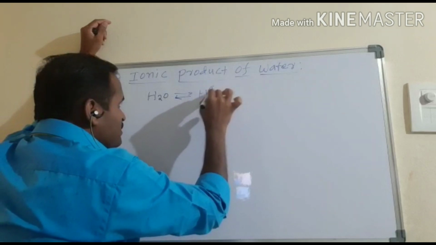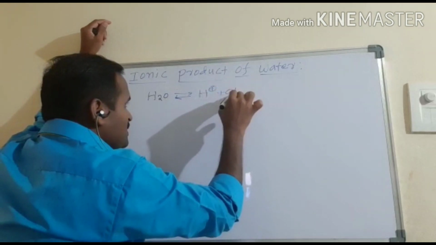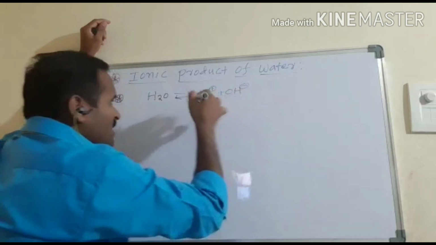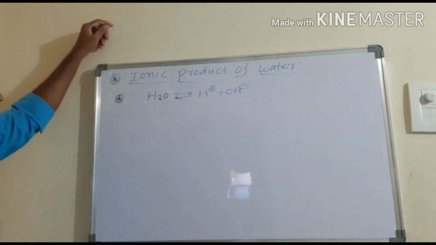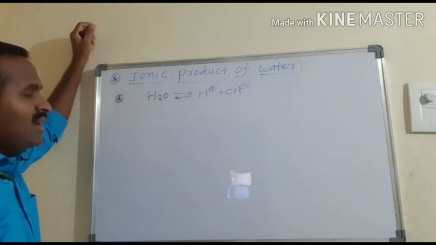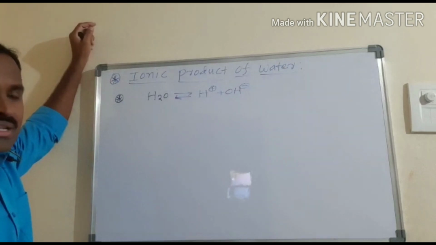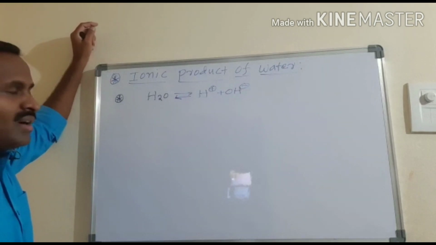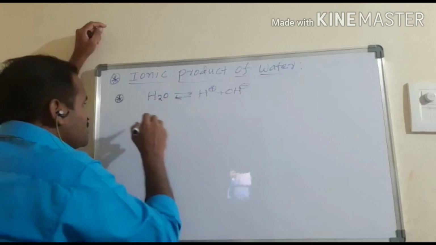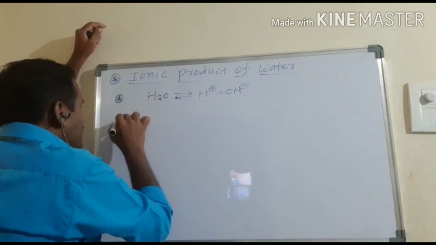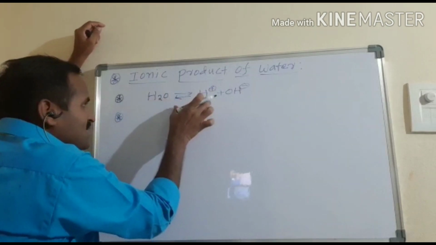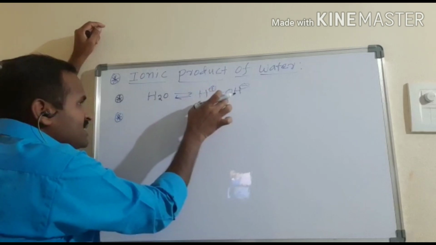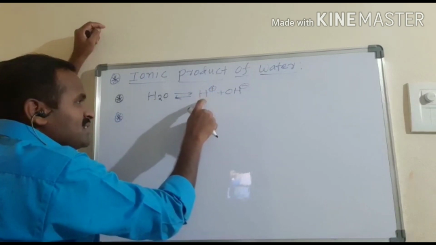This H plus ion is a bare ion. It cannot exist independently. Always it is combined with another water molecule to form H3O plus ions. So in this case there exists an equilibrium between the dissociated ions